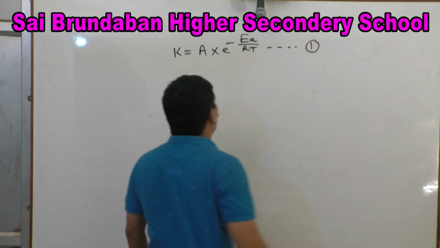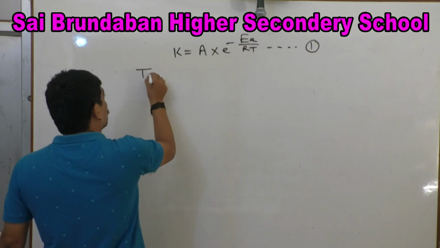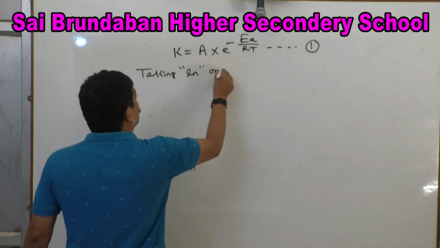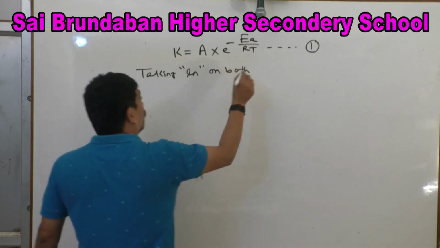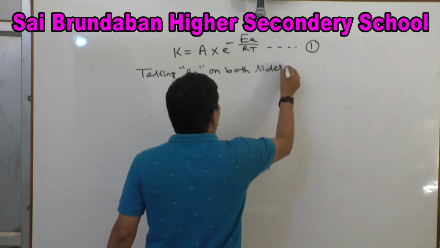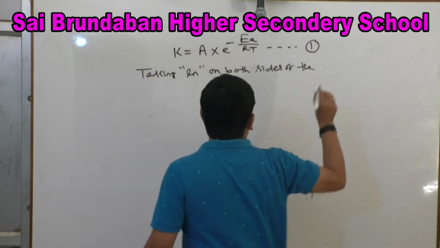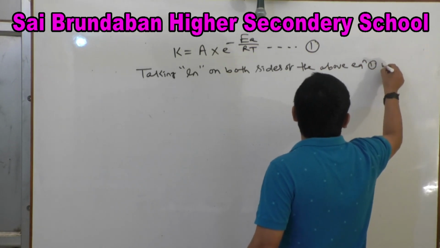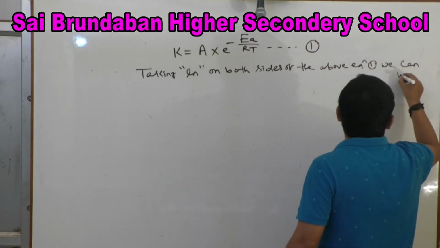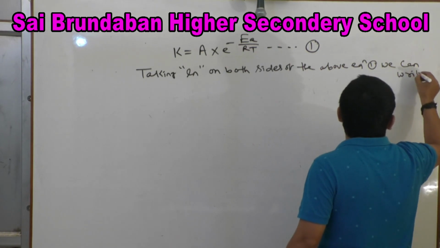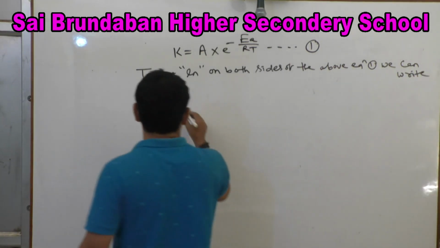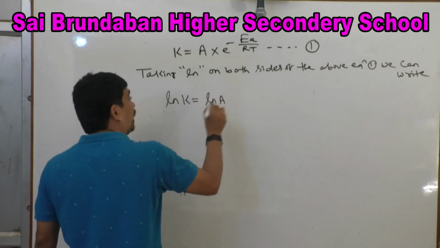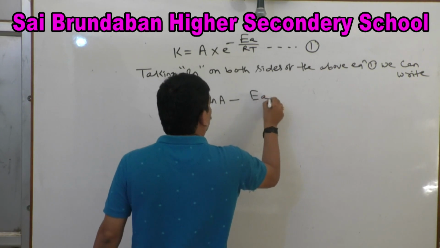Next, taking ln on both sides of the above equation 1, we can write ln K equal to ln A minus EA by RT.